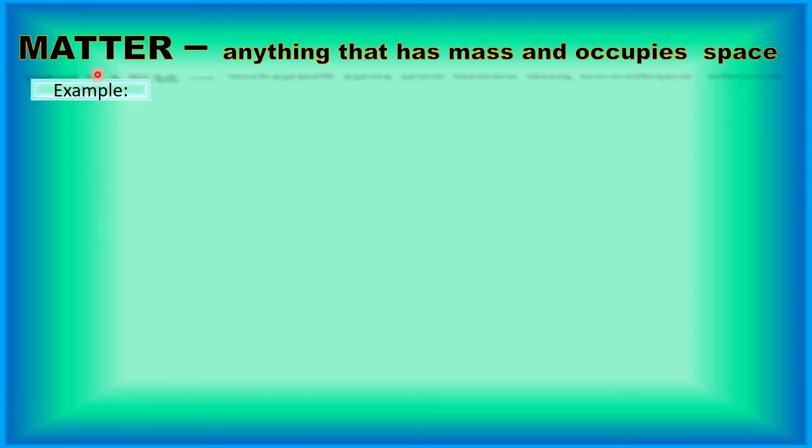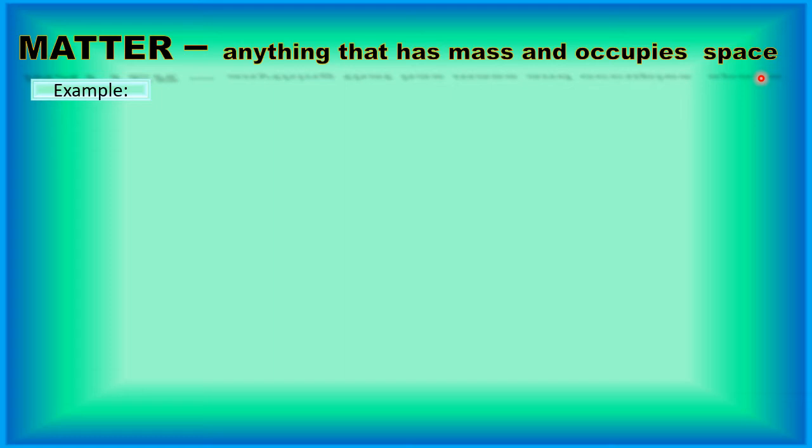So children, now you are clear what is matter. Matter is anything that has mass and occupies space. Means anything that has shape, that is mass, and volume, that is takes up space, is known as matter. Is it clear? Everything around us that we see, that we feel, is what? Matter. Air that we are breathing, that is what? Matter. The water we are drinking, that is what? Matter. The different food we are eating, what is that? Matter.